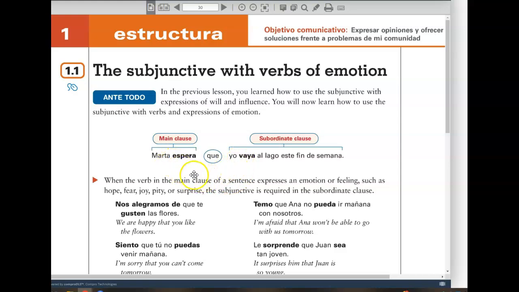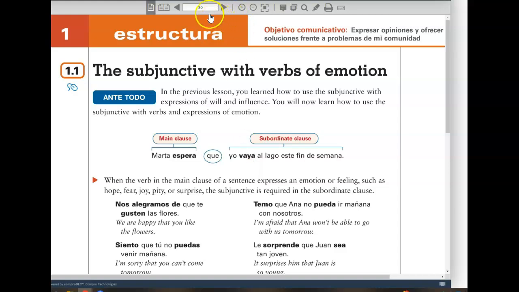The subject will be different than that of the first clause, and for that reason, your verb in the second clause, subordinate clause, is in the subjunctive. First subject, first clause, regular present tense. Second subject, or verb rather, and second subject in the subordinate clause is going to be in the subjunctive.